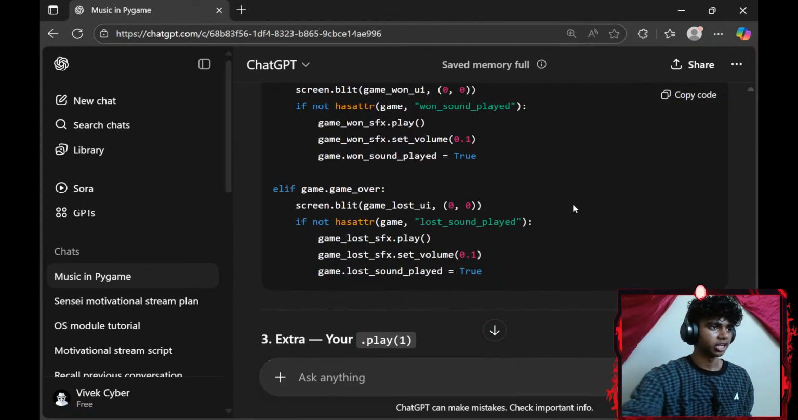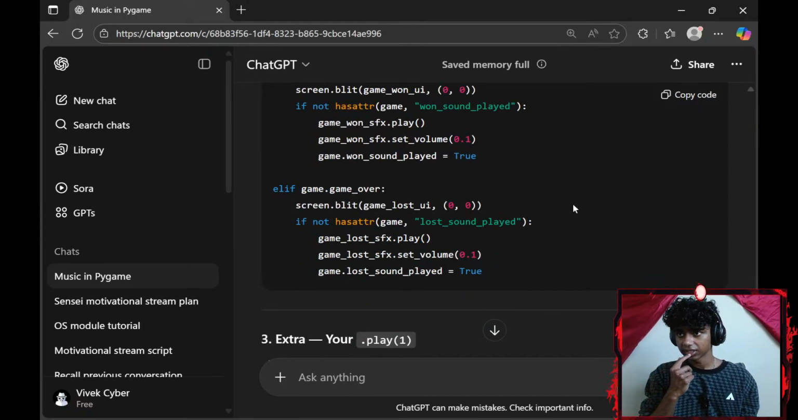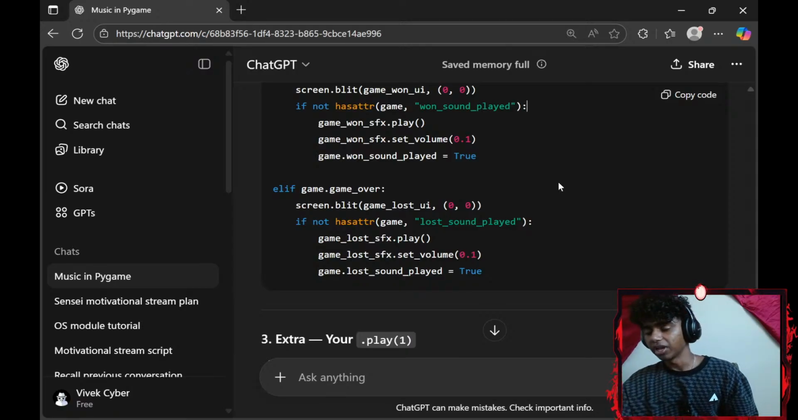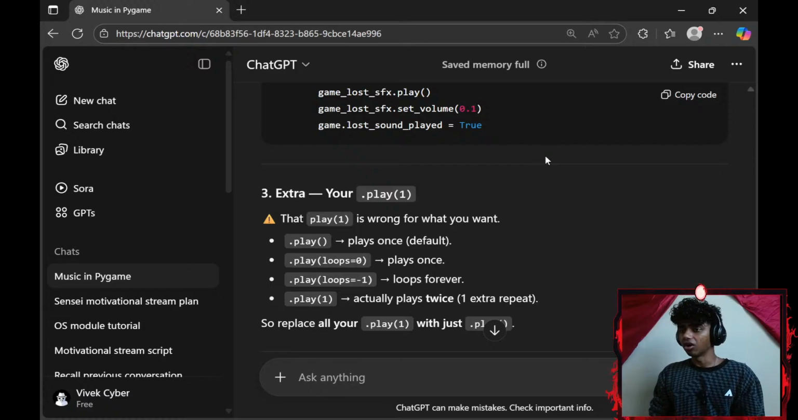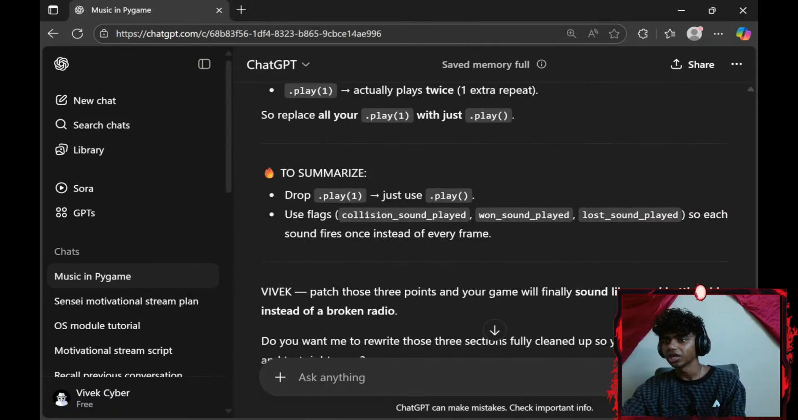What does that mean? Let me lubricate my lips real quick. Okay. Your play(1) is wrong for what you want. Play once is the default: play(loops=0) plays once, play(loops=-1) loops forever. play(1) actually plays twice, one extra repeat. To summarize, drop play(1).